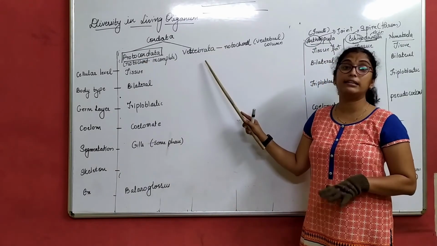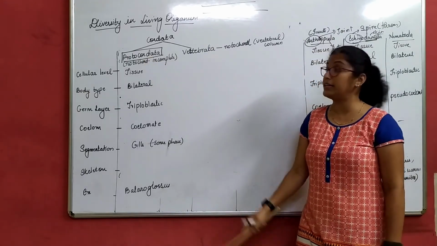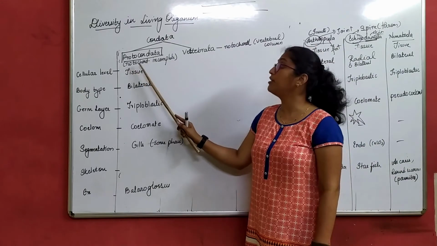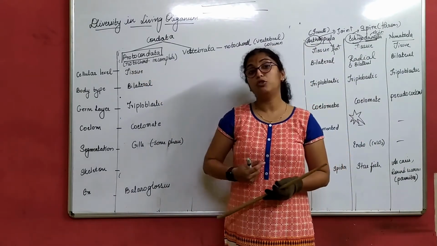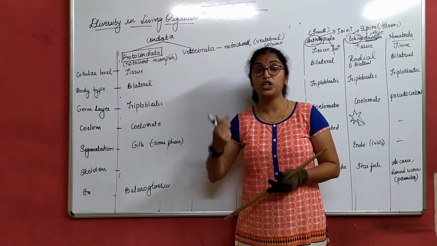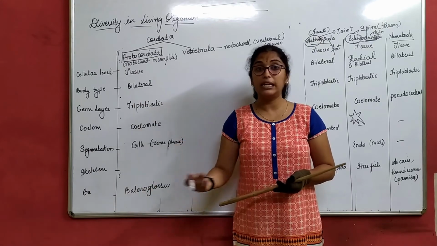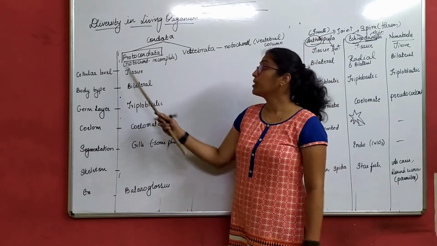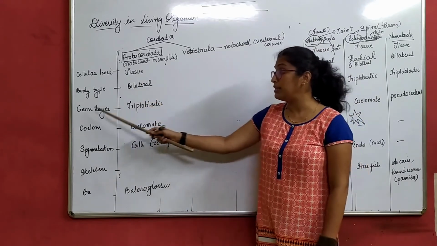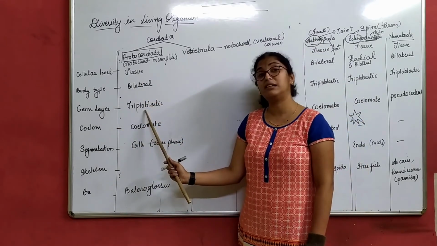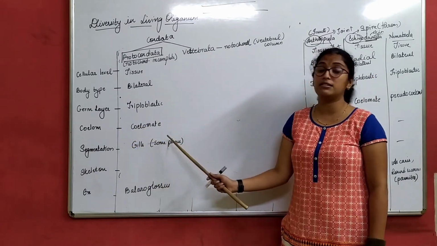Vertebrata we will do in tomorrow's session. So we'll complete today's session with Protochordata. Now Protochordata have a notochord that is incomplete. That means they have a notochord, a rod-like structure which gives support to the dorsal side, but it is not completely developed. Again here it is tissue level organization. Body type is bilateral. Germ layer is triploblastic. It has a coelom present, that is why it is called coelomate.